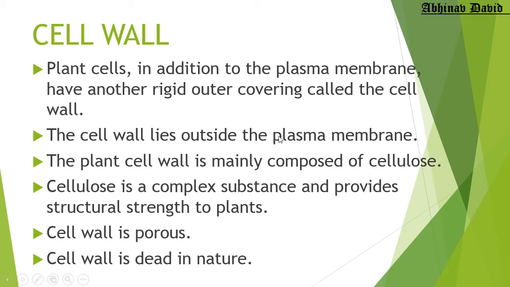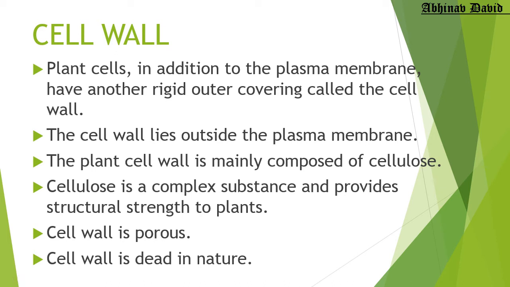I have already told you that, and it is hard and rigid because it is made up of a compound called cellulose. Now what is cellulose? Cellulose is a complex substance. It is a carbohydrate, and it provides structural strength. It is a rigid hard substance.